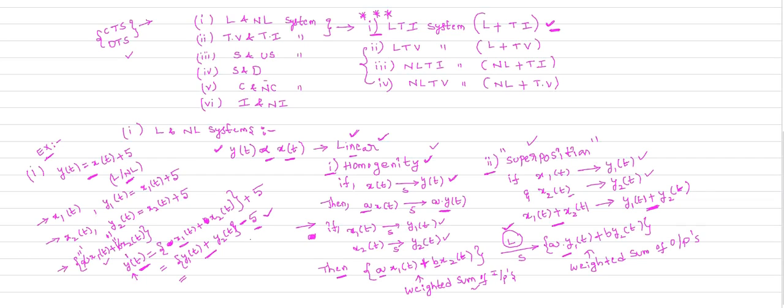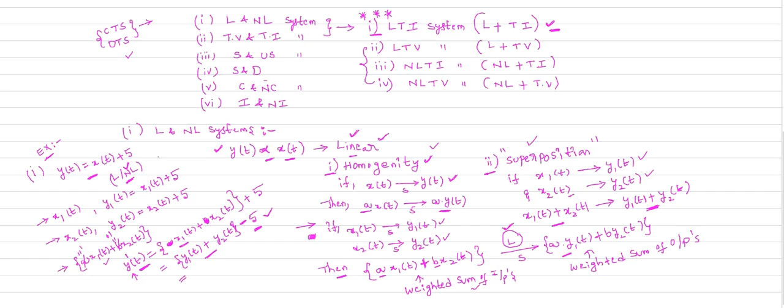So when you calculate the output due to the weighted sum of inputs, you do not get the weighted sum of outputs. There is an extra factor, minus 5, here. Your system does not obey the condition of linearity. Therefore the system is a non-linear system.